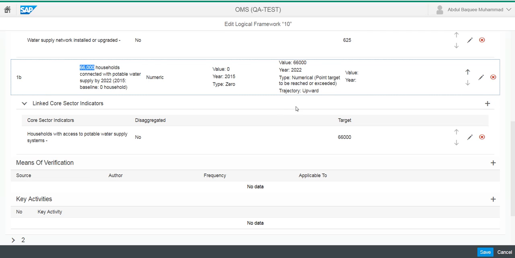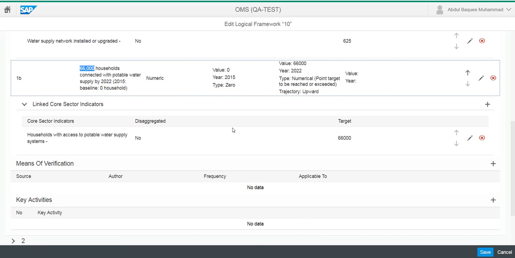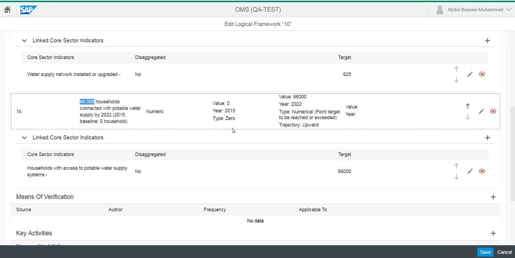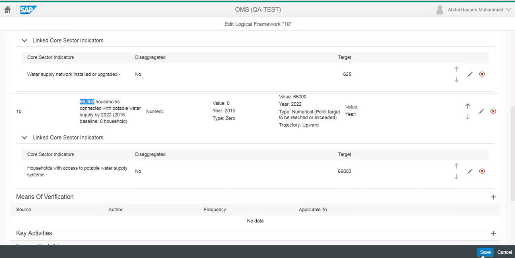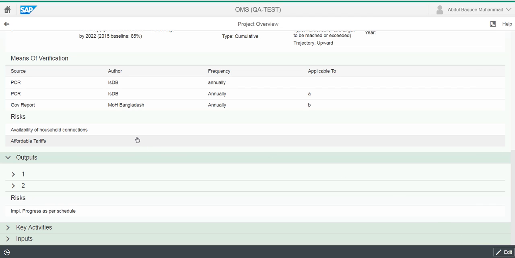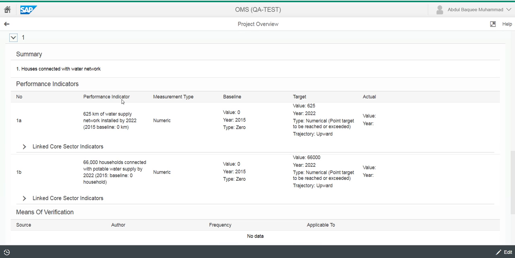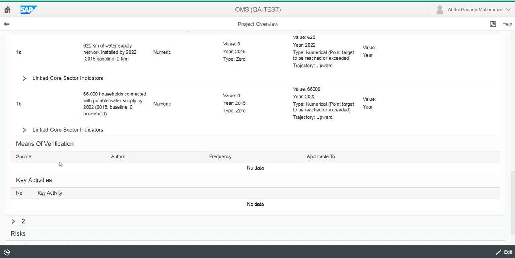These are some rooms for further automation and improvement, but for the time being I think this fulfills our purpose. So don't forget to save your work from time to time, because we don't want to repeat the whole thing again. So good, I think the first output is in good shape. We have the two performance indicators with all the details along with the linkage with the CSIs.